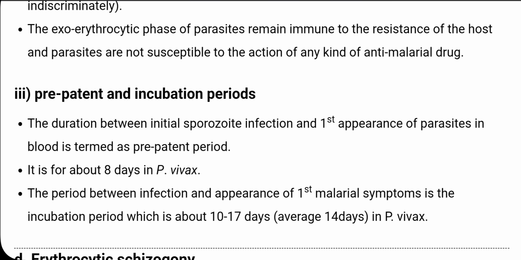Then comes the pre-patent period, the duration between the initial sporozoite infection and the first appearance of parasites in blood. It is about 8 days in Plasmodium vivax, and it differs from species to species. The period between the infection and the appearance of the first malarial symptoms is the incubation period, which is about 10 to 17 days, an average of 10 to 14 days in Plasmodium vivax.